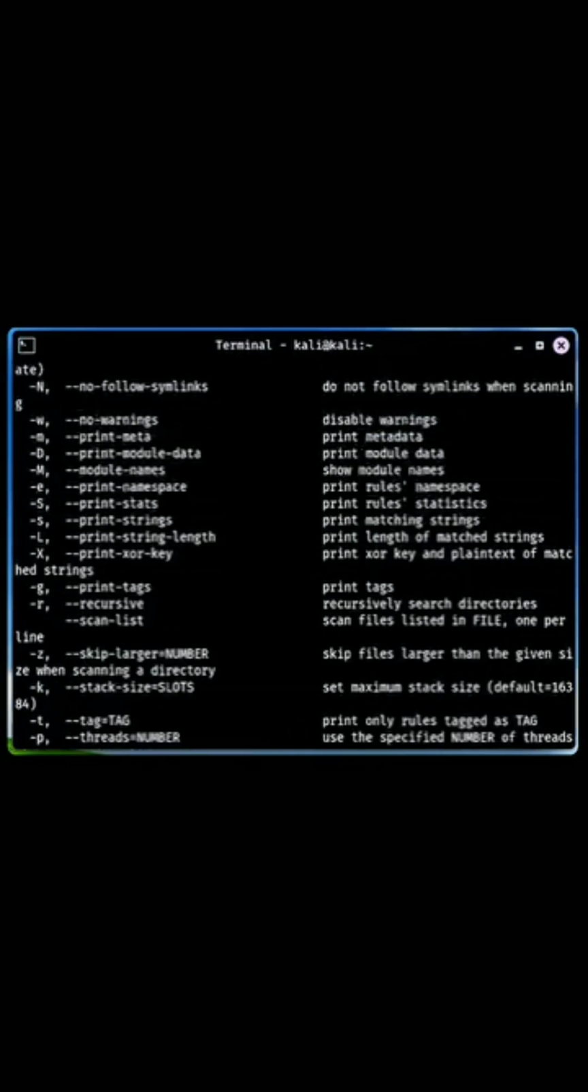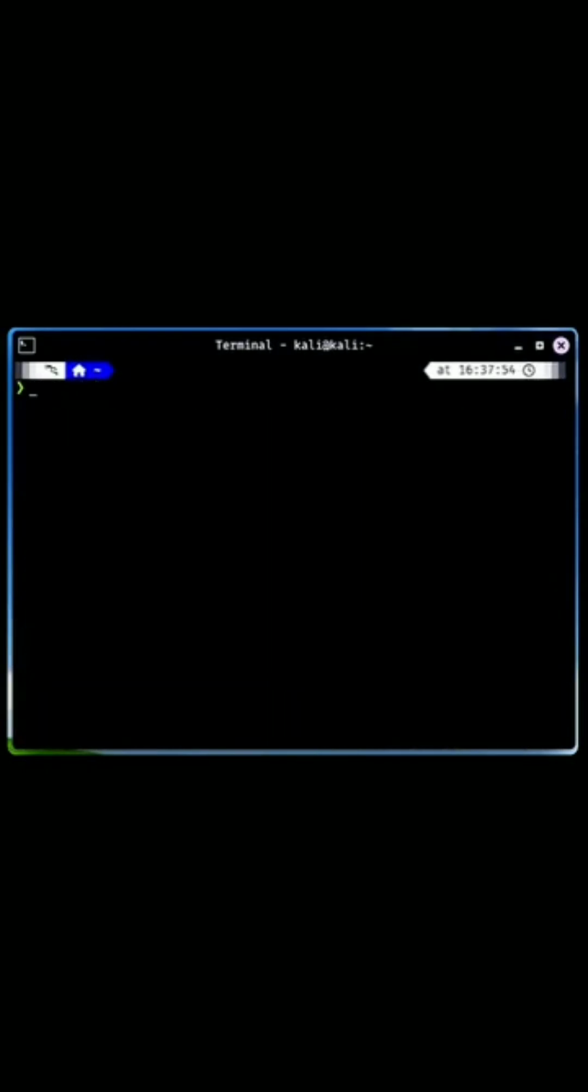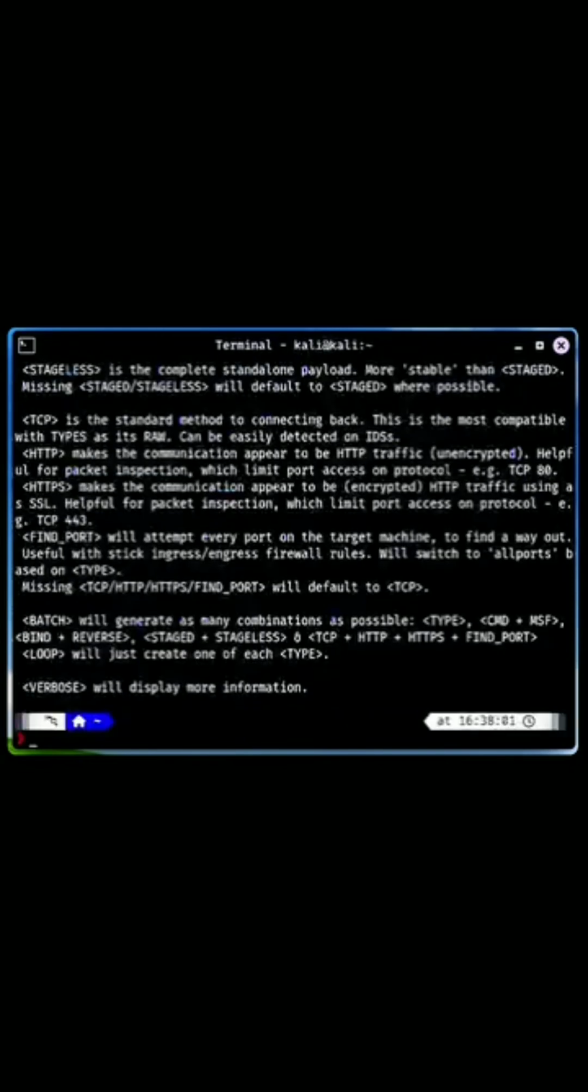It allows users to create custom rules for scanning files and directories, making it a powerful asset in malware analysis. MSFPC, a tool for generating Metasploit payloads that can be easily delivered and executed on target systems. It streamlines the payload creation process for penetration testers.